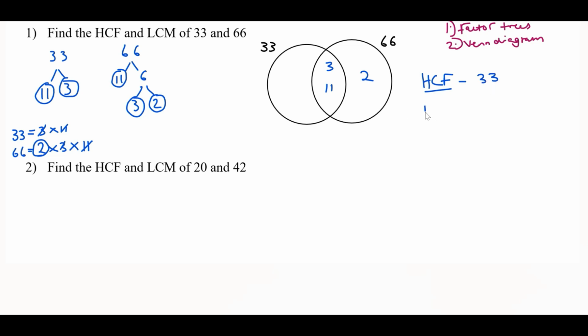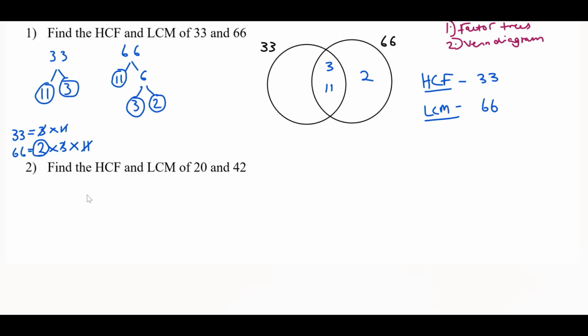The lowest common multiple, we need to multiply all of the numbers in this Venn diagram. So 3 times 11, which is 33, times by 2, which is 66. And you can see that is correct because with both of these numbers, 33 goes into 33 once and goes into 66 twice. And the lowest common multiple that both 33 and 66 go into is 66. As 33 is a multiple of 66, 33 times 2, 66 times 1 gives us this.